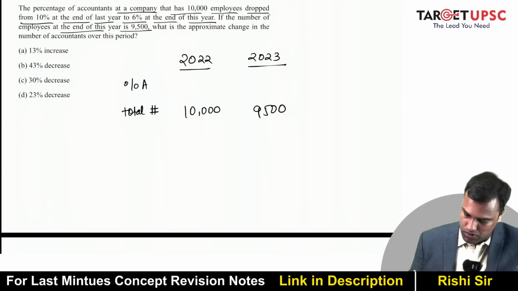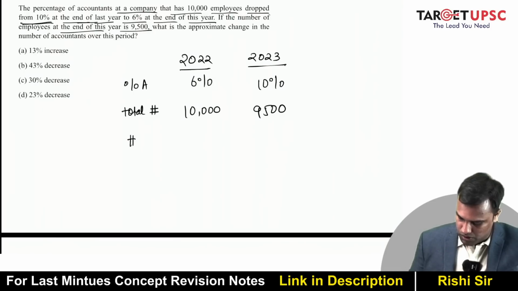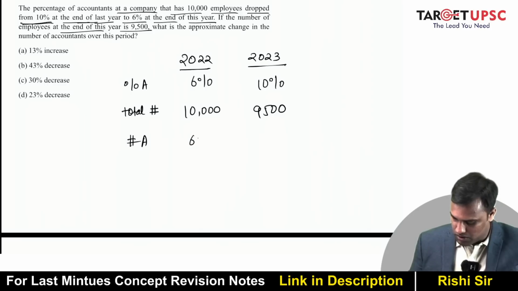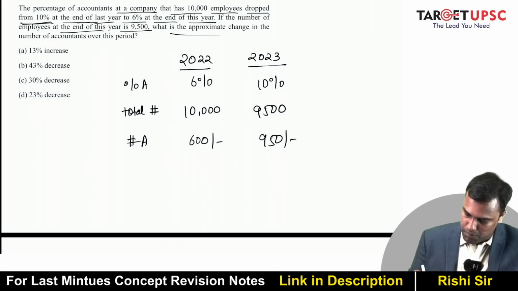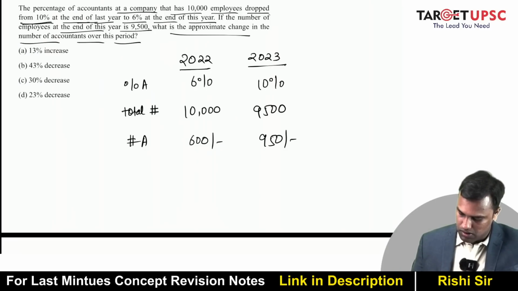Previous year it was 10,000, 10% at the end of last year to 6% at the end of this year. So number of accountants, here it is 600 and here it is 950. What is the approximate change in the number of accountants over this period?